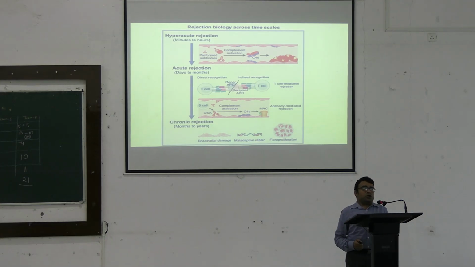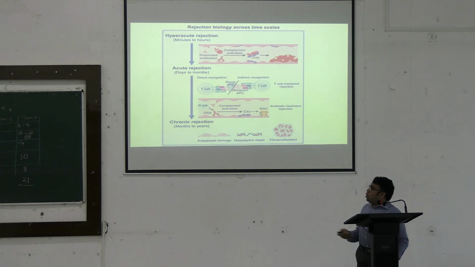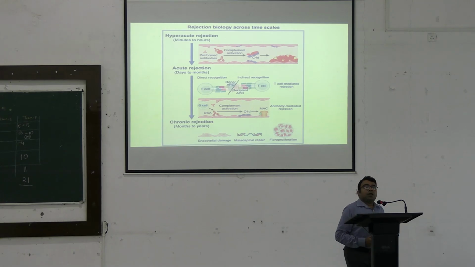Now, coming back to the immunological complications, as you can see in this picture, the most notable reaction that can be seen is called hyperacute rejection. That means if the donor tissue and the recipient tissue have a mismatch in the blood group or the HLA type, then we can find something called hyperacute rejection.